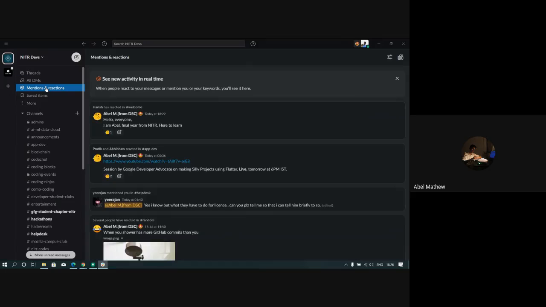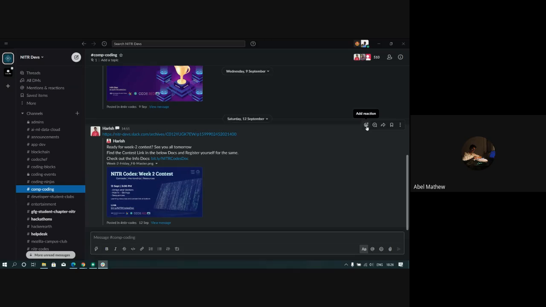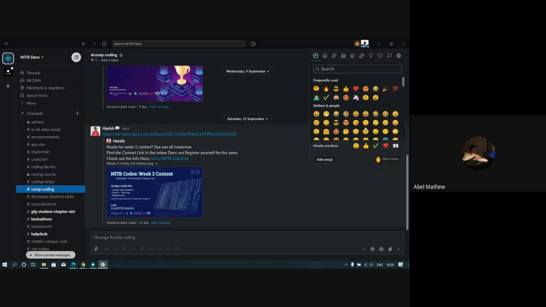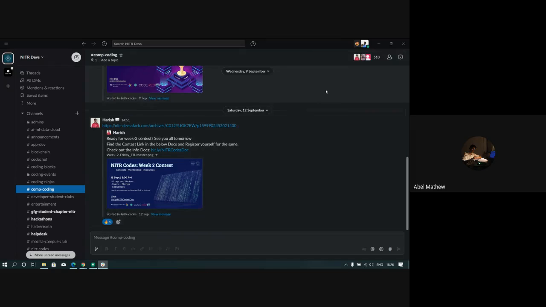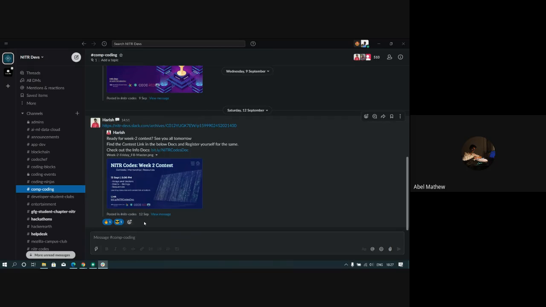So this is something cool about Slack. Anytime someone sends a message, you can add a reaction. If there is no reaction, you have to click on this reaction plus button. You can add any reaction. So let's put the fire emoji. You can even add multiple reactions. And that's about reactions. Reactions are a way to quickly respond if a conversation is happening and you want to respond to it.